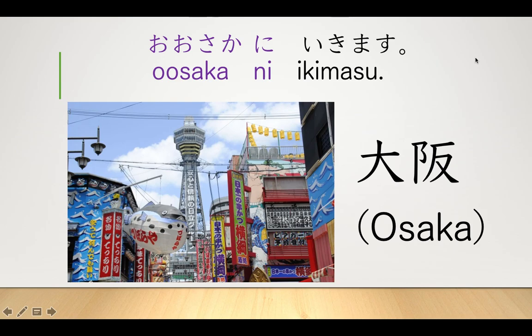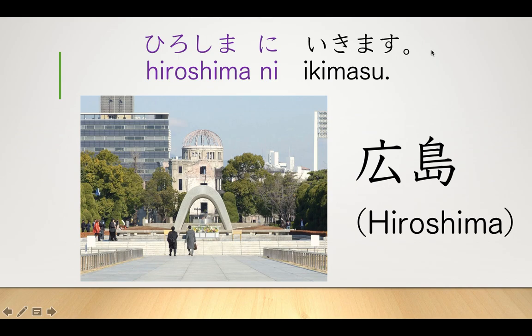Next, we have Osaka ni ikimasu. Notice how the true Japanese spelling of Osaka has 2 O, whereas the English has been shortened just to 1 O. So the actual spelling is Osaka, and the sentence is 大阪に行きます。Next, we have 広島に行きます。You'll know from history that Hiroshima is famous for the World War II bombing in Hiroshima in 1945.